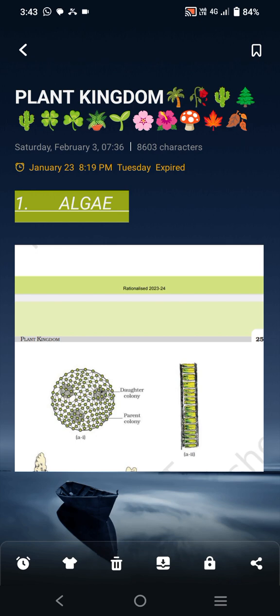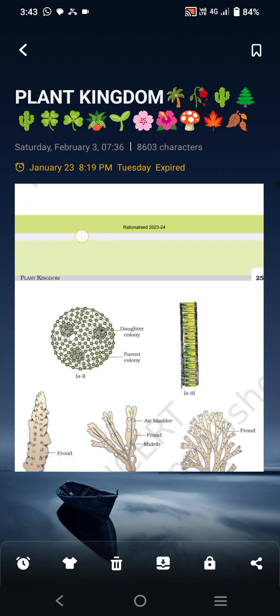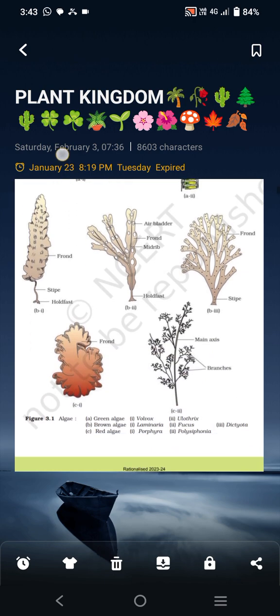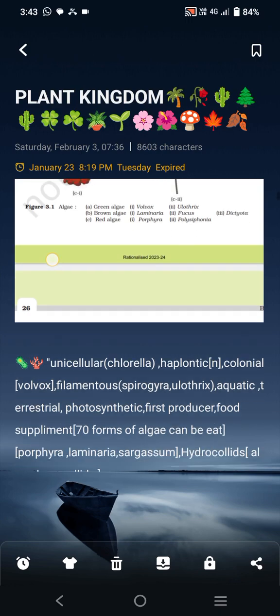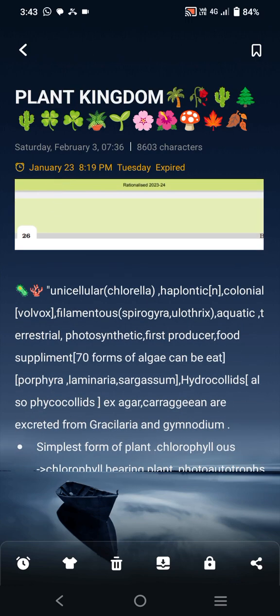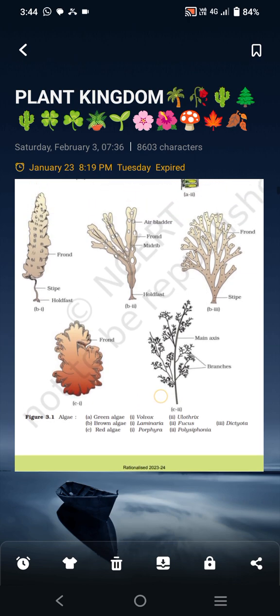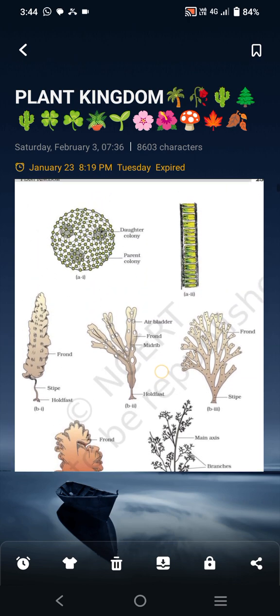We firstly know what is algae. Algae is the simplest form of the plant. It is unicellular, and its shape is also colonial or filamentous. Unicellular example: Chlorella. Haplontic means its life cycle is haplontic, not diplontic, that is denoted by single N.